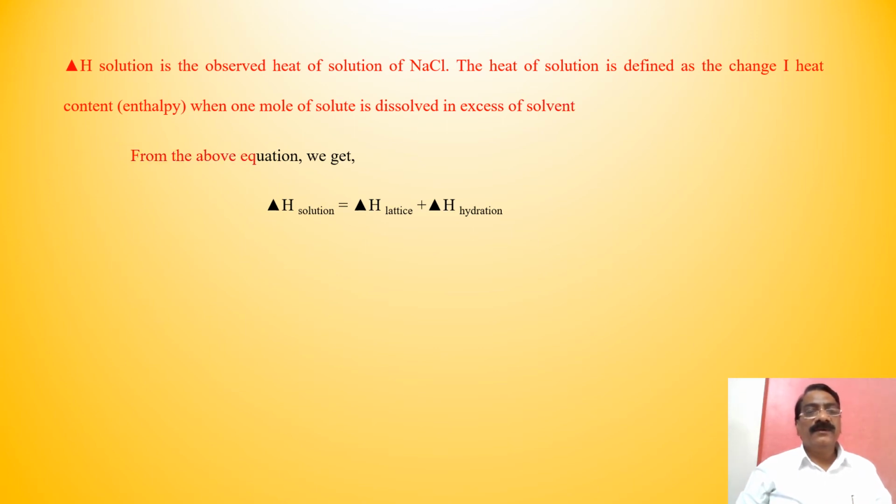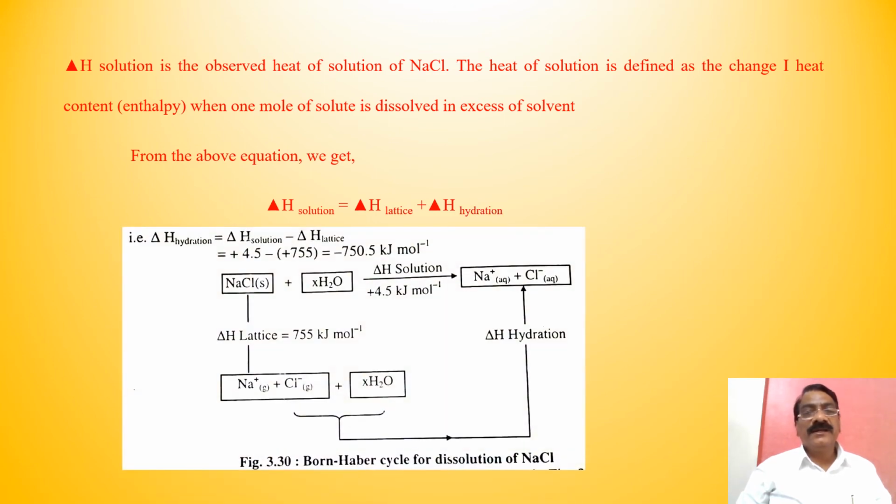From the above equation we get ΔH solution is equal to ΔH lattice plus ΔH hydration. See the Born-Haber cycle representation for dissolution of NaCl. ΔH hydration is equal to ΔH solution minus ΔH lattice.